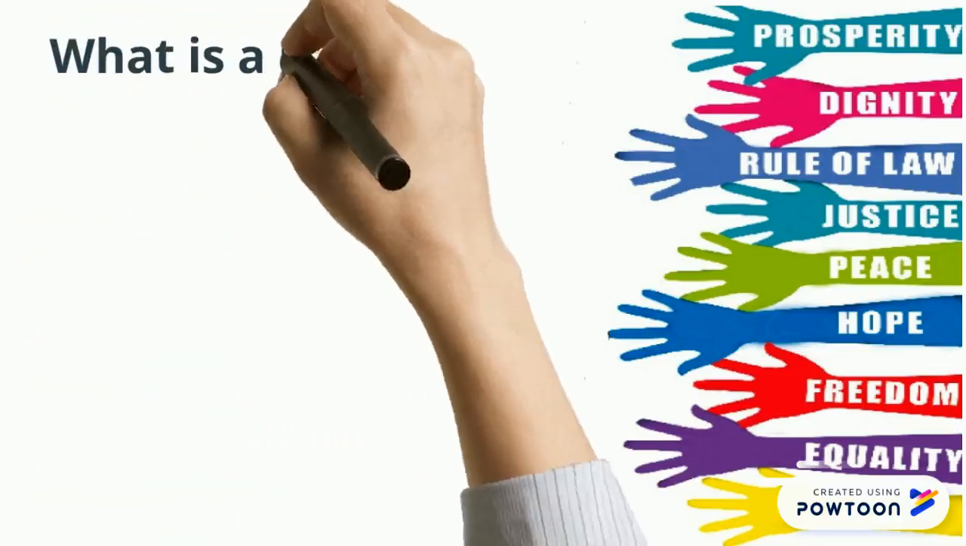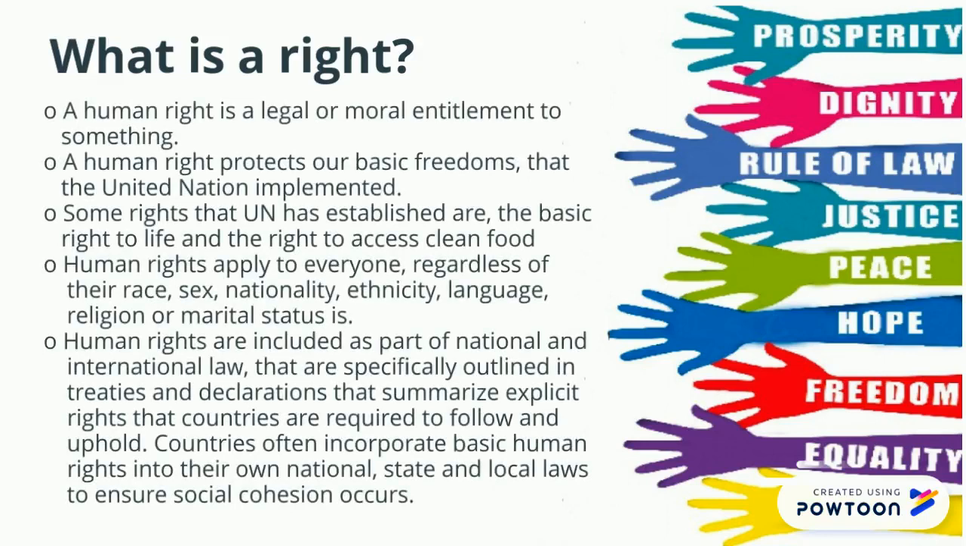A human right is a legal or moral entitlement to something. A human right protects our basic freedoms that the United Nations has implemented. Some rights that the United Nations has established are the basic right to life and the right to access clean food.